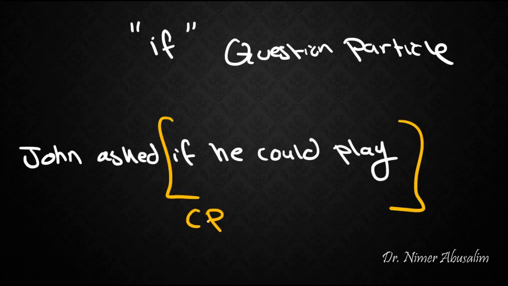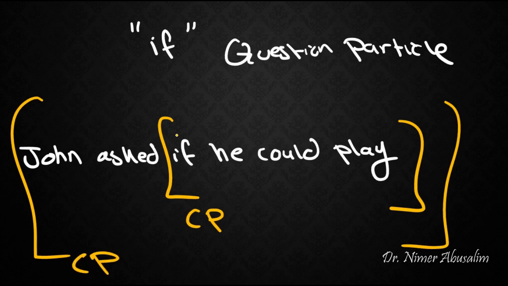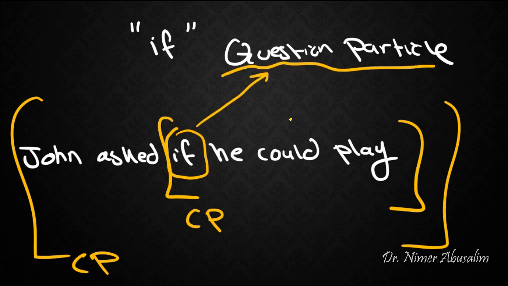This here is our CP, and now of course we know that all of this is a CP. Now this if here is what we're suggesting is a question particle in English. The difference between English and Irish is that Irish makes greater use of the question particle, whereas English does not. But apparently there is one, which is if, that is available to English.